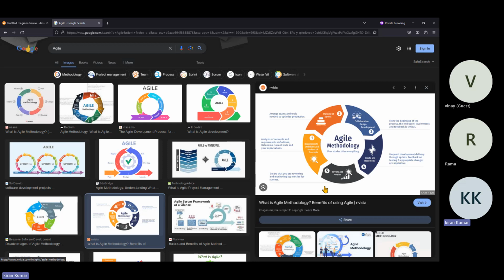The Scrum Master will take care of that. But the Product Owner is the owner of that product. He looks into everything overall, providing the resources, how many technical people are required, what type of technology, and all those things are involved there.